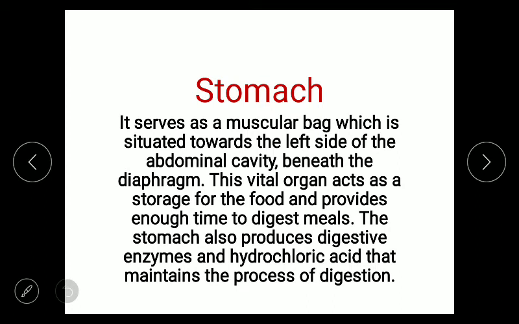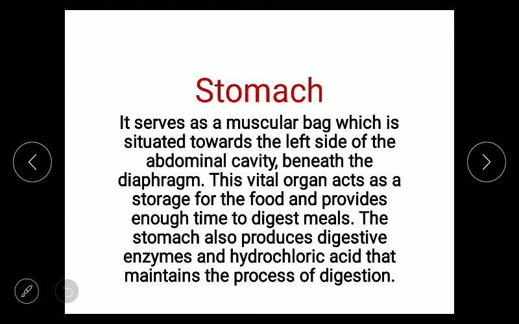Finally, the next part of the alimentary canal is the stomach. The stomach serves as a muscular bag which is situated towards the left side of the abdominal cavity. Beneath the diaphragm, this vital organ acts as a storage for the food and provides enough time to digest meals. The stomach also produces digestive enzymes and hydrochloric acid that maintain the process of digestion.